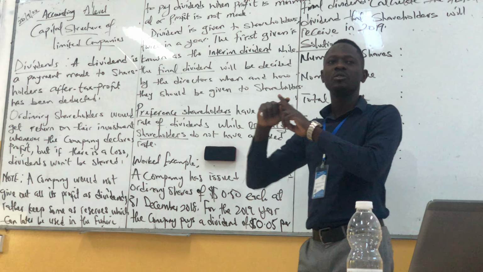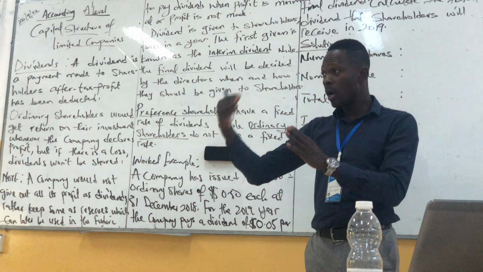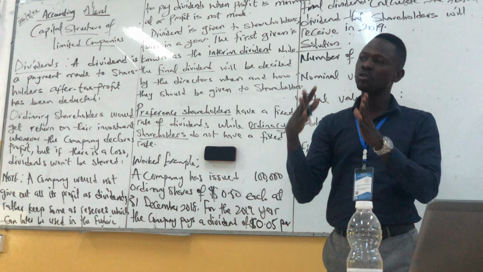So here, the dividend is given to shareholders twice a year. The first time we give to them is at the earliest stage of the year. We call it interim dividend. What do I call it? Interim dividends. That's the first part you give to your shareholders. Then the final dividend, which will be decided by the directors of the company, when you have to give it out and how it has to be given.